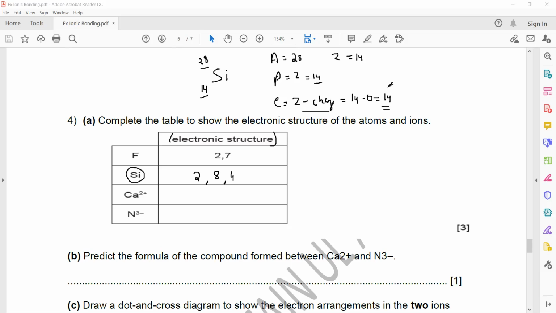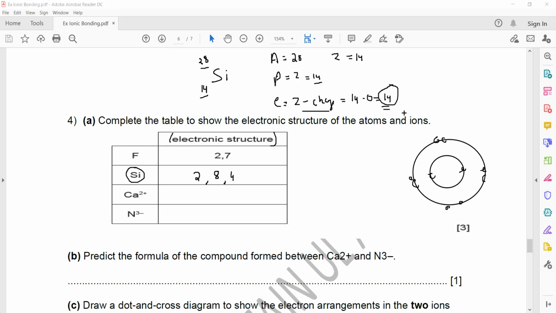So we have to arrange 14 electrons in an atom. How do we arrange them? The first shell can hold a maximum of 2 electrons. The second shell can hold a maximum of 8.